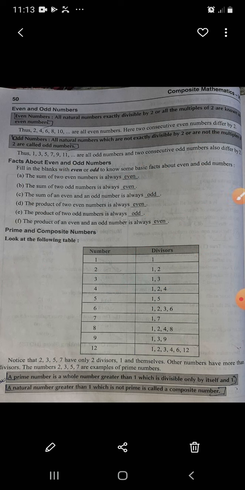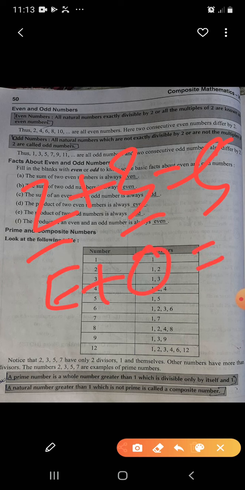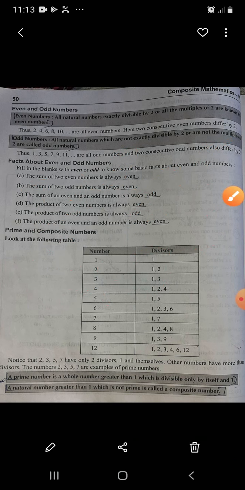Third, the sum of an even and an odd number is always odd. If I say 2 plus 3 equal to 5, 2 is even and 3 is odd, combined they form 5, which is odd. So the sum of an even and an odd number is always odd.